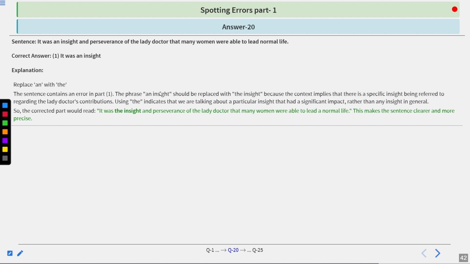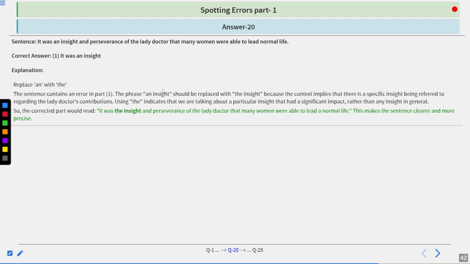The sentence contains an error in part 1. The phrase an insight should be replaced with the insight because the context implies that there is a specific insight being referred to. Regarding the lady doctor's contributions, using the indicates that we are talking about a particular insight that had a significant impact rather than any insight in general.